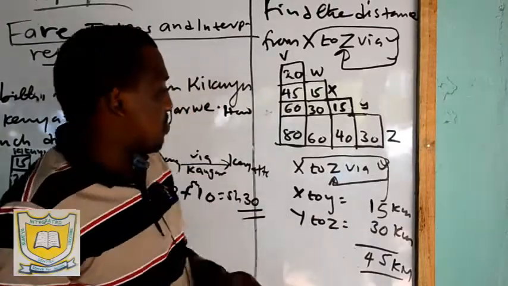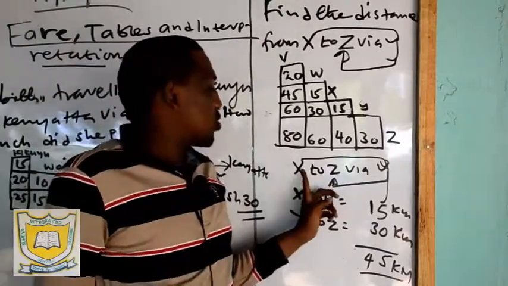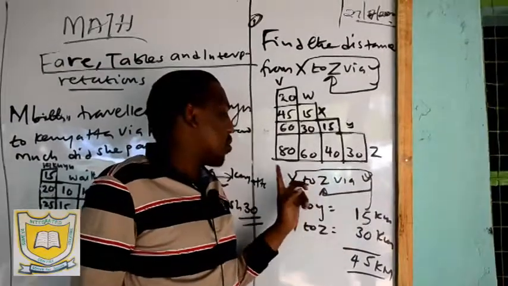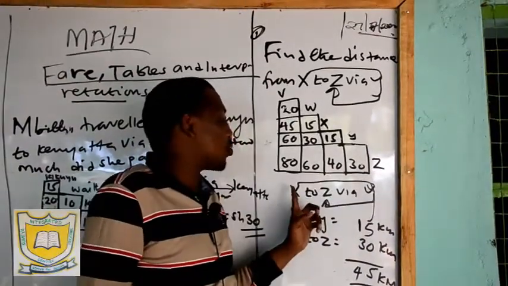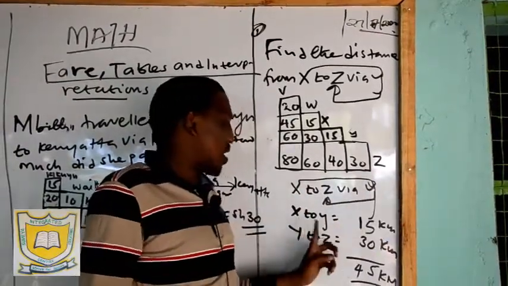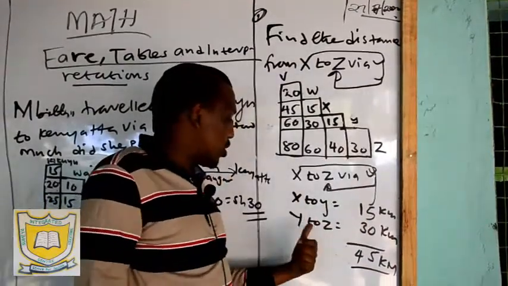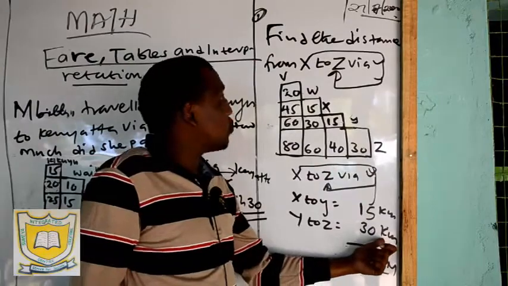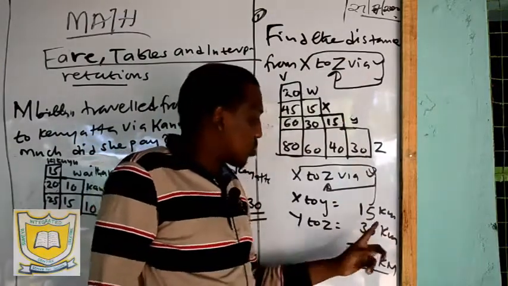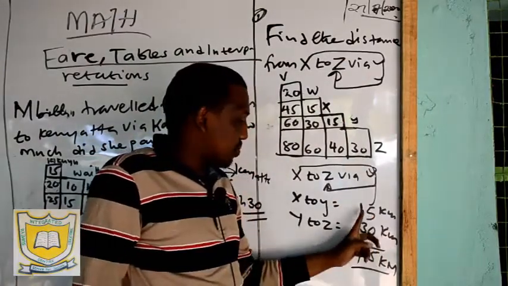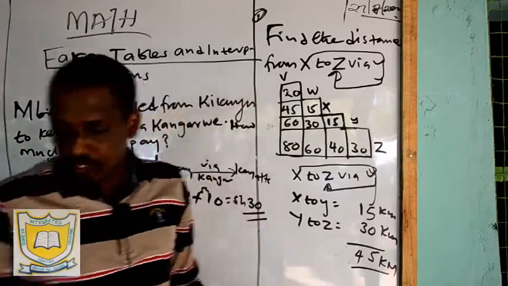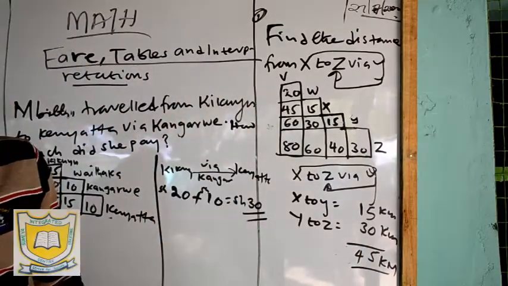So I'm repeating. You are told X to Z via Y. Via Y means through Y. So you go from X to Y, 15 kilometers, then Y to Z, now to the last destination. Y to Z is 30 kilometers, because you are told to find the distance. So you will get 15 plus 30, you will get 45 kilometers. That is how we get it.